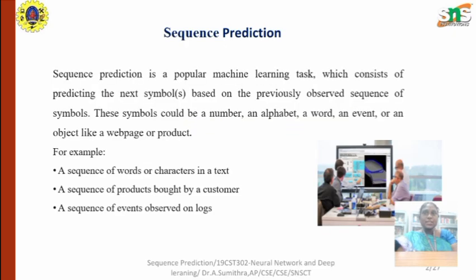Sequence prediction is a fundamental task in deep learning that involves predicting the next element in the sequence based on the previous elements. This task has a wide range of applications in various domains such as natural language processing, time series analysis, speech recognition, genomics, and more. Deep learning models, particularly recurrent neural networks and their variants, have been highly effective in tackling sequence prediction tasks due to their ability to capture temporal dependencies and long range dependencies in sequential data.